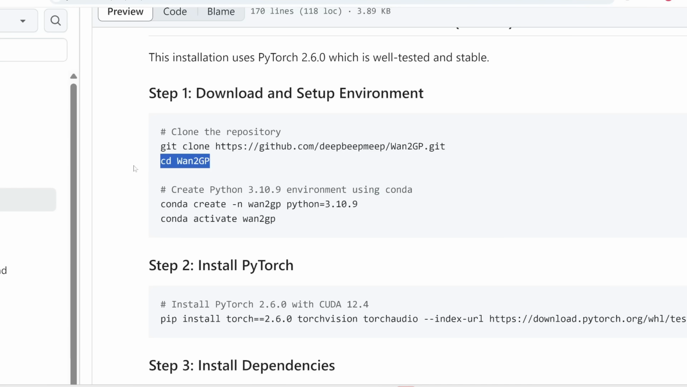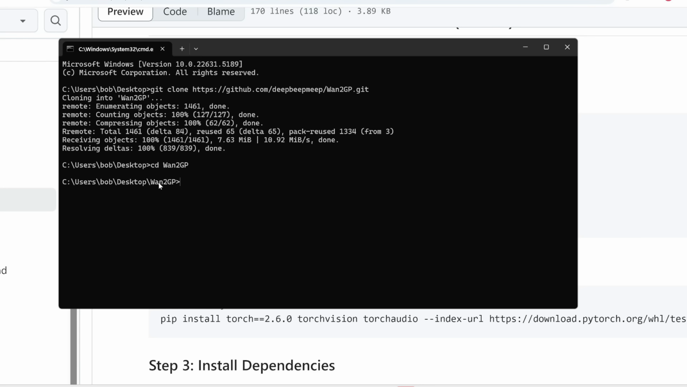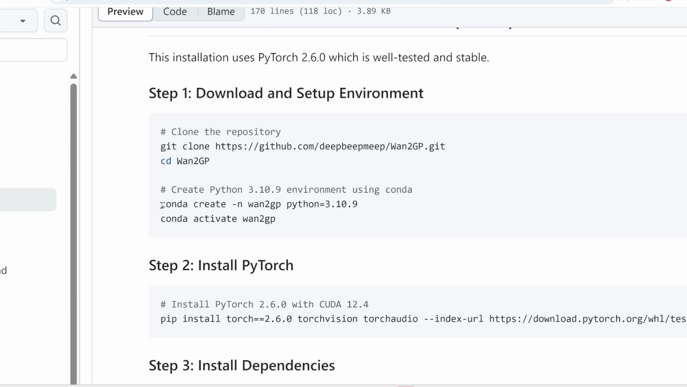So let me copy this line and then paste it in here. So right now we are within this new Hunyuan folder. The next step is we need to use Conda to create a virtual environment called Hunyuan, and this is going to use Python 3.10.9. Now this does require you to have Conda installed on your computer.